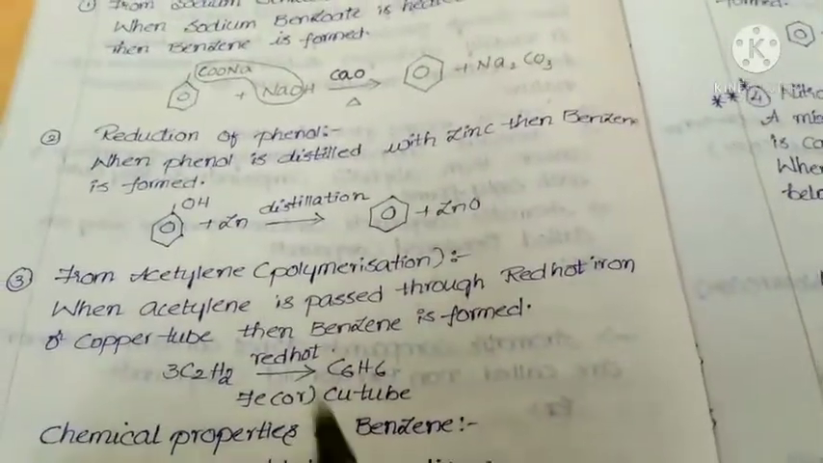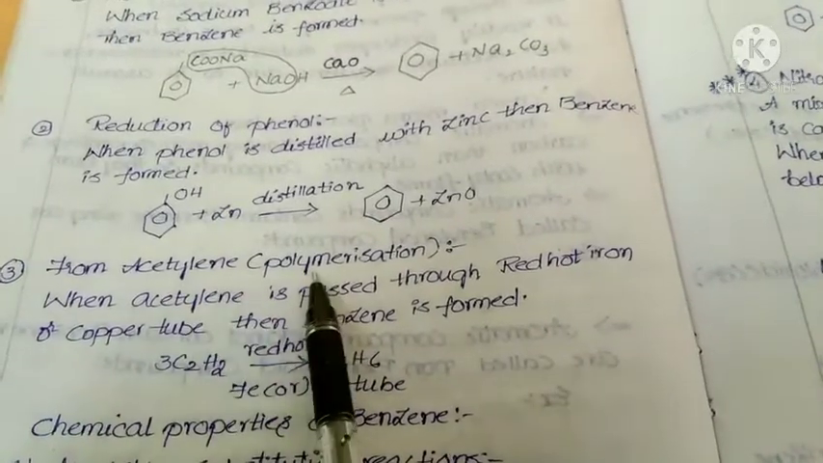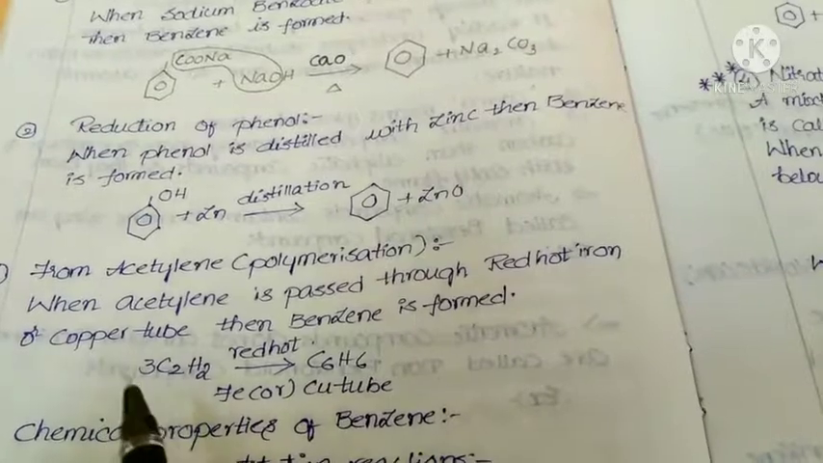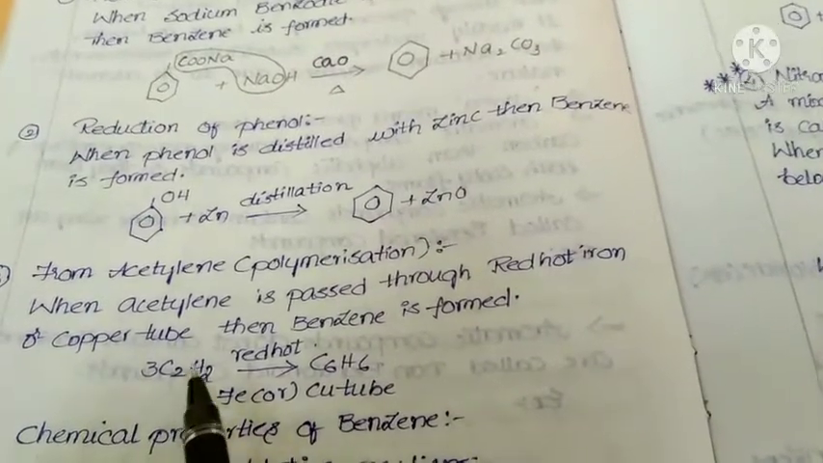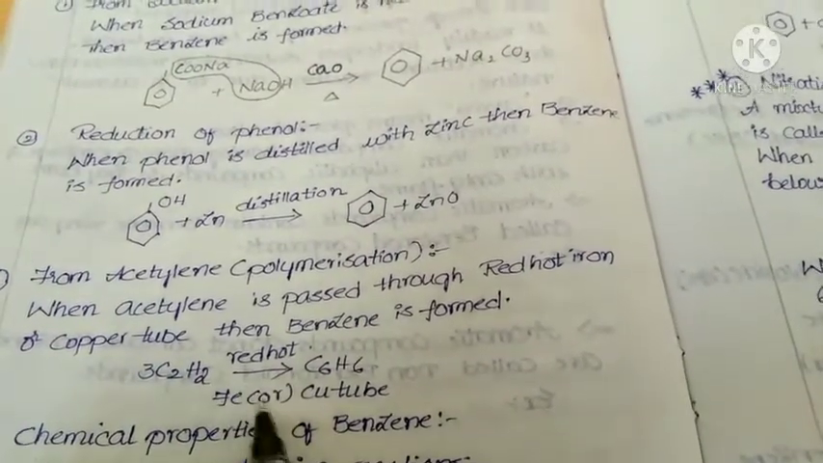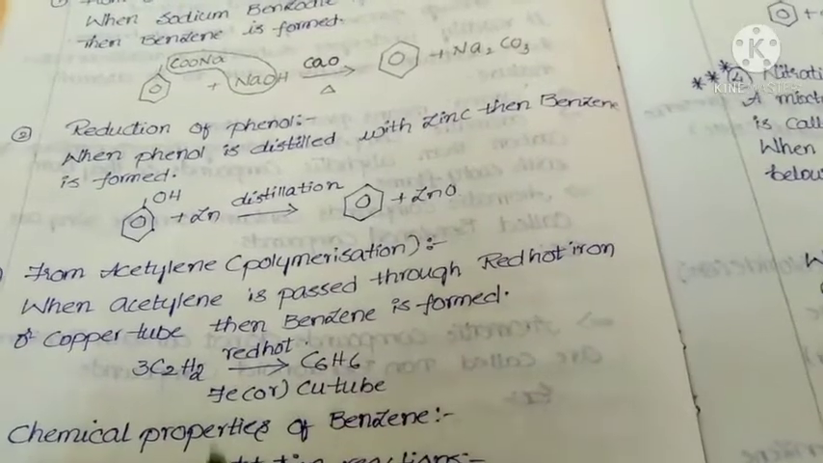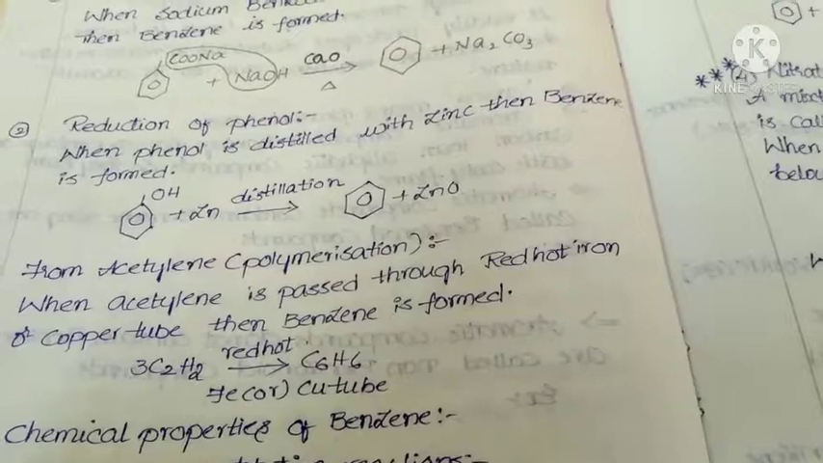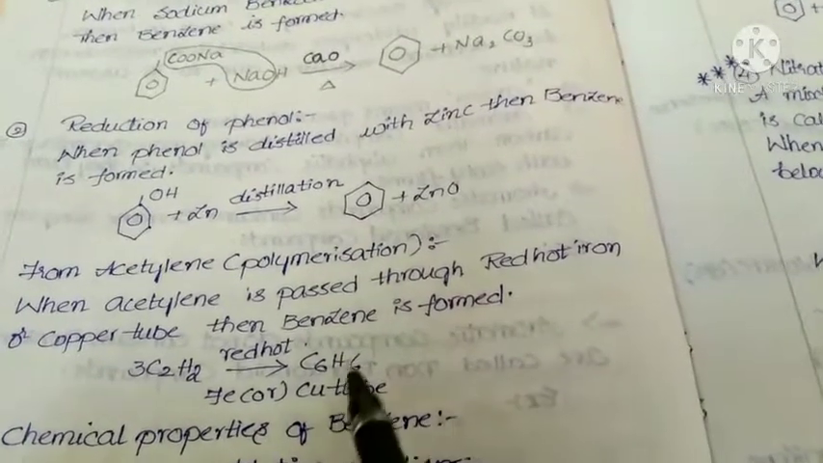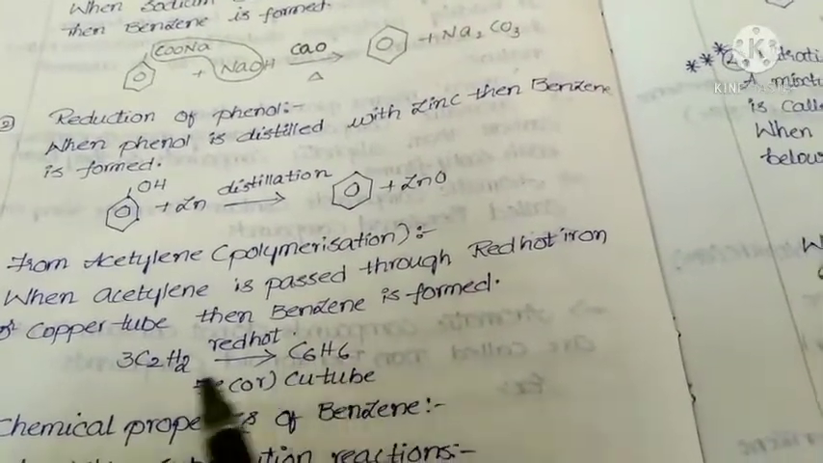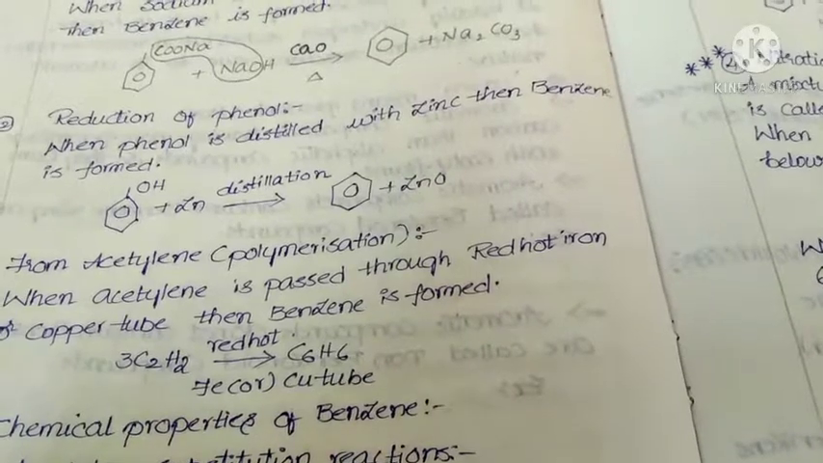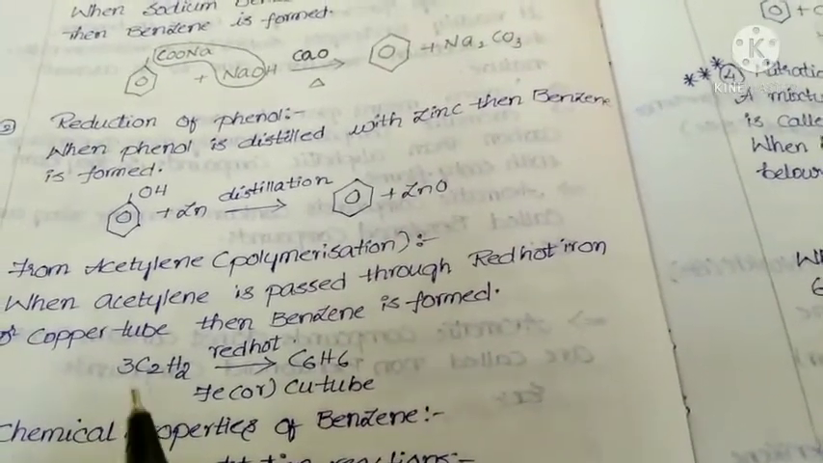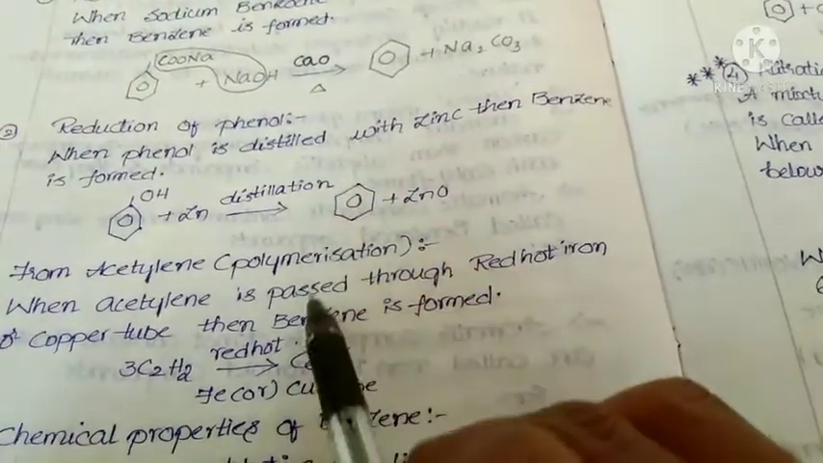Next, one more method, that is what? From ethylene, that is also called polymerization. This reaction already came in properties of ethylene. When 3 molecules of ethylene pass through a red hot iron tube or copper tube, then we get benzene. This reaction is also called what, students? Polymerization. What is the meaning of polymerization? Formation of larger molecules from smaller molecules is called what, students? Polymerization.